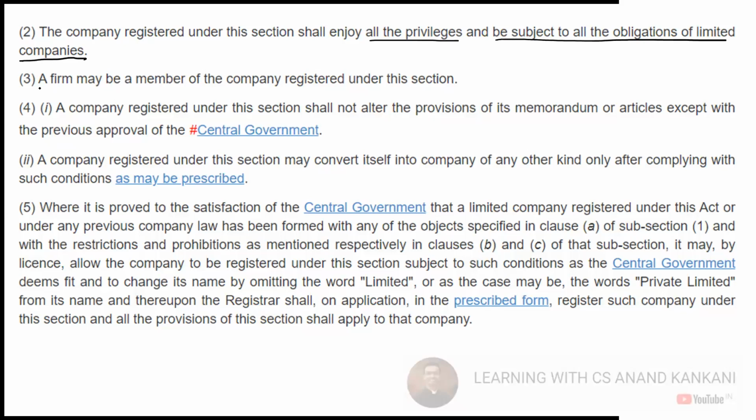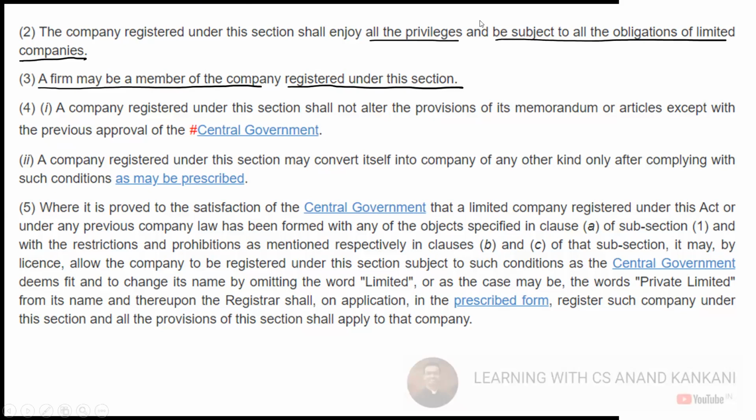Then a firm may be the member of the company registered under this section. So what does this mean? A firm may be the member. And what is so peculiar about it?